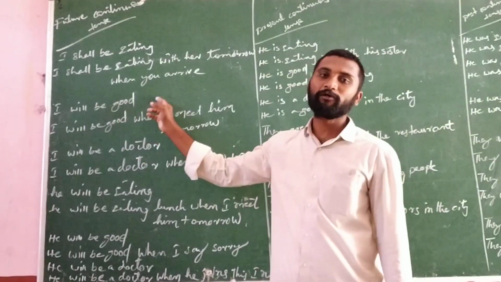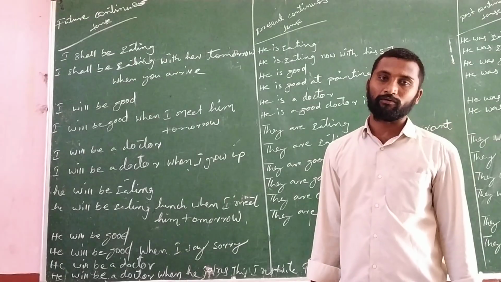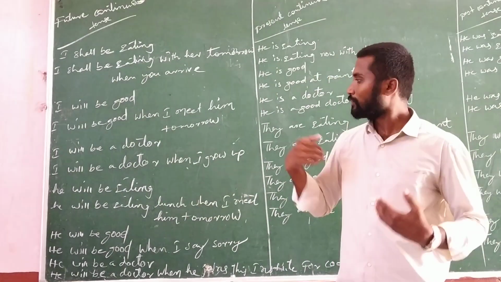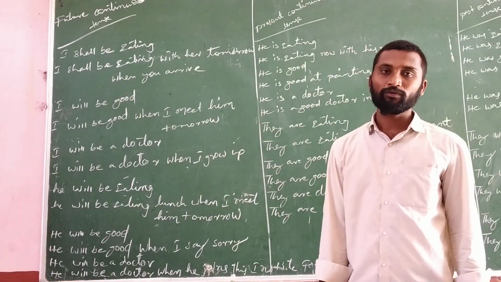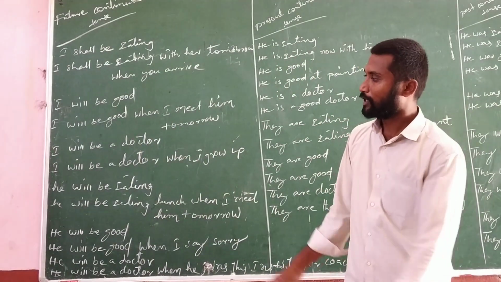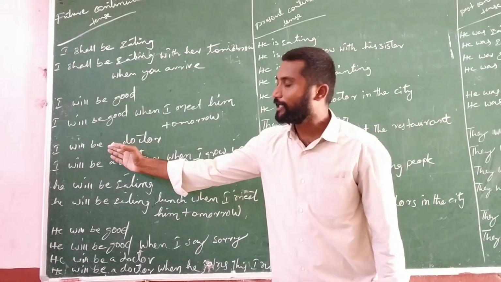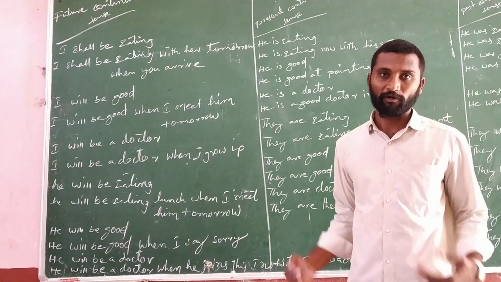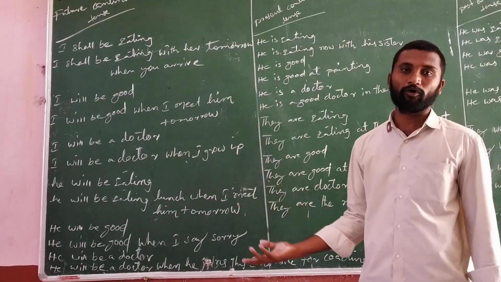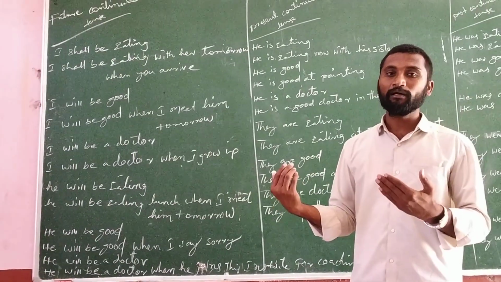Next one, I will be good. So here I will be good when I meet him tomorrow. Here also two sentences. One is I will be good. Next one is I meet him tomorrow. So we join these two sentences with the help of the when. Now we expand these sentences in this way. And next one is I will be a doctor. In the future, I will be a doctor. I will be a doctor when I grow up. When I grow up, what will I become? I will become a doctor.